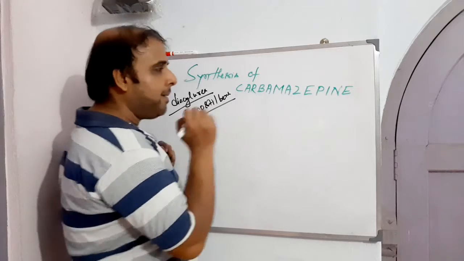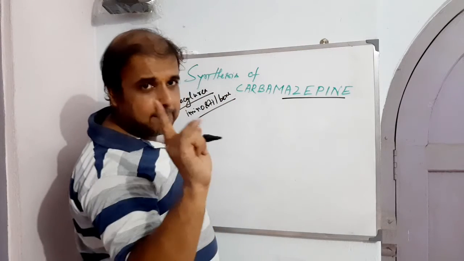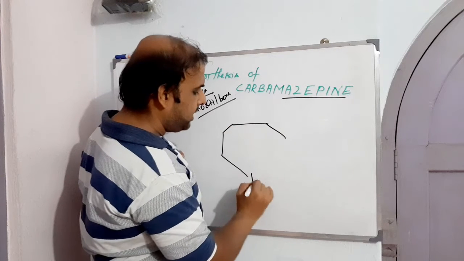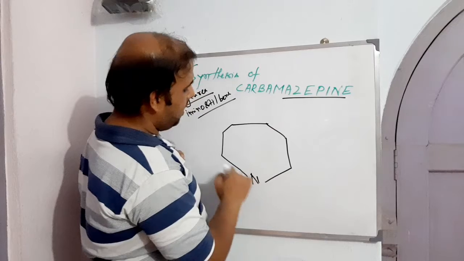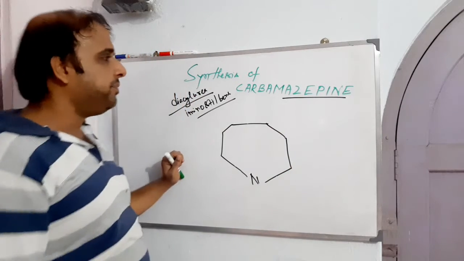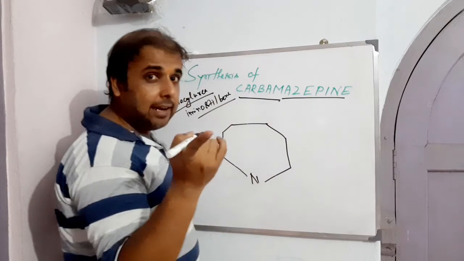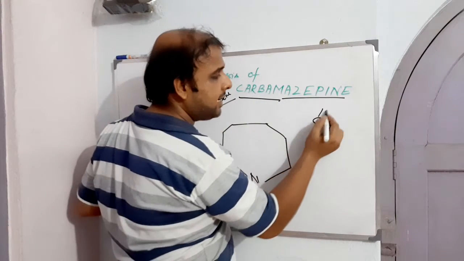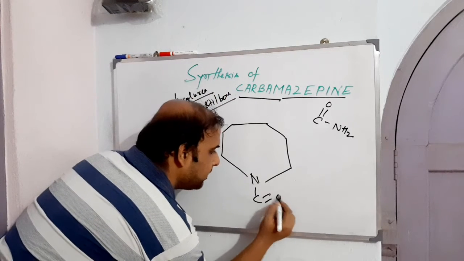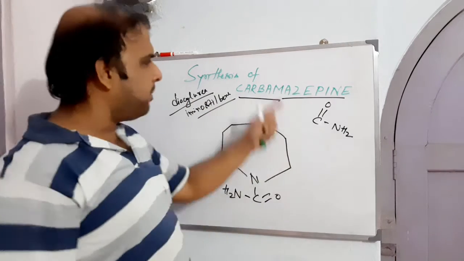So carbamazepine, and what the name suggests: azepine. Azepine means a 7-membered ring with a nitrogen. Let us draw that: 7-membered with a nitrogen, 1, 2, 3, 4, 5, 6, 7. We are done with the 7. What is the other thing? Carbama, that is carbamoyl. Carbamoyl is CONH2. So let us place the carbamoyl here. These are the two things we can get from the name.